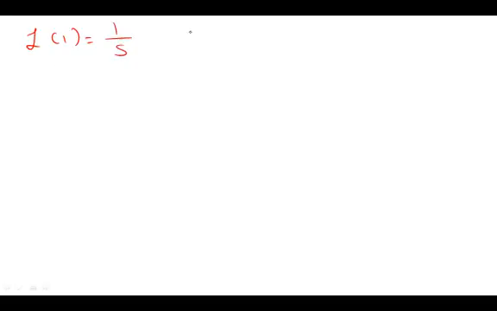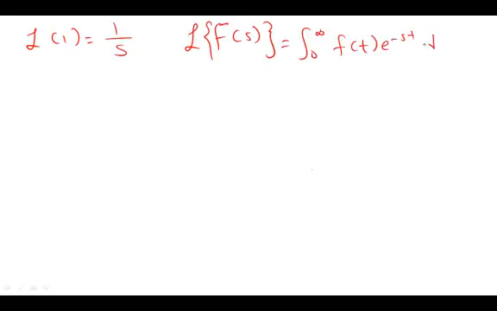Okay, first thing, let me remind you of the formula. So this is the formula that we're going to use.